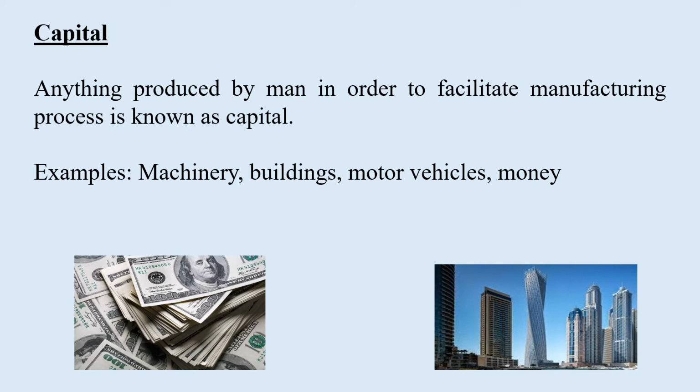Yes, even money is considered as capital because it is printed by man. So anything which is made or produced by man to help in the production process, we call capital.